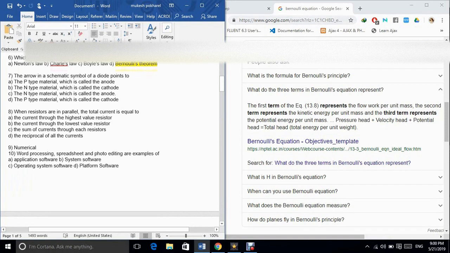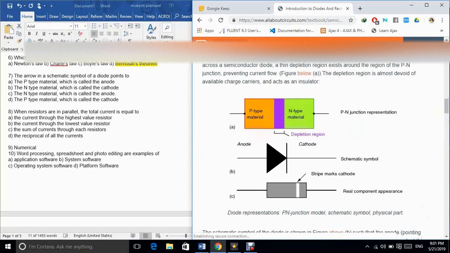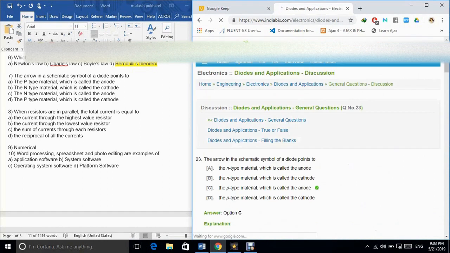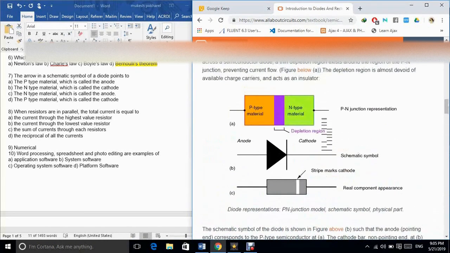7. The arrow in a schematic symbol of a diode points to A. The p-type material, which is called the anode. B. The n-type material, which is called the cathode. C. The n-type material, which is called the anode. D. The p-type material, which is called the cathode. The correct answer is option B.